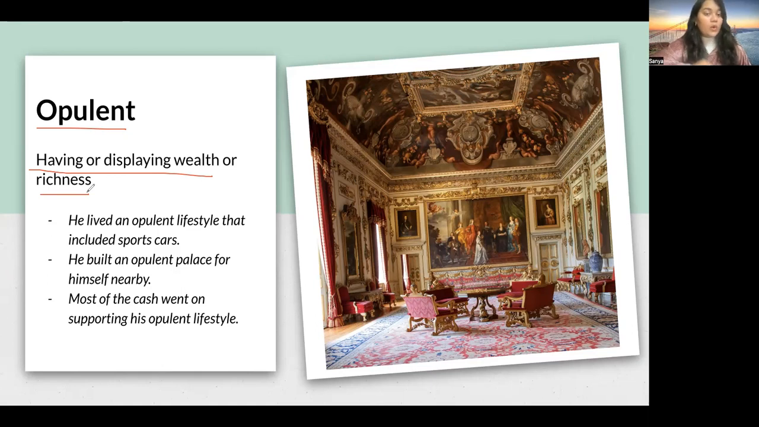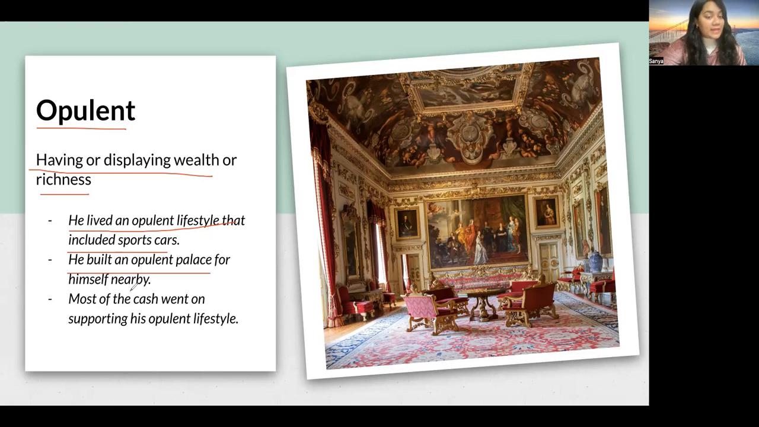So having or displaying wealth or richness means opulent. So definitely it is an adjective, right? He lived an opulent lifestyle that included sports cars. Now, if you have sports cars, that means you definitely have wealth. This displays that you have wealth. And someone who's displaying a wealthy lifestyle is having an opulent lifestyle, right? So he lived an opulent lifestyle that included sports cars because they're definitely expensive.